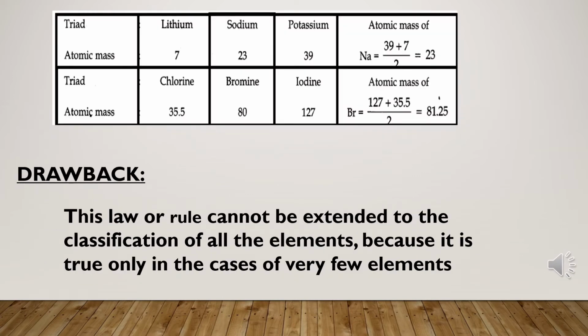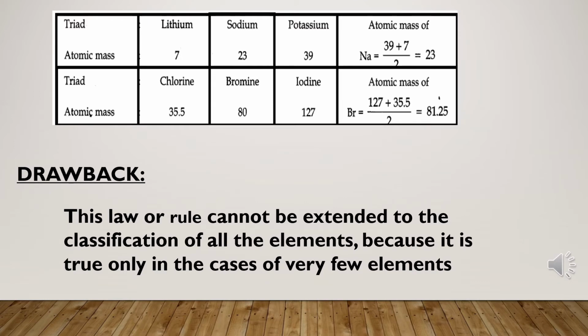Here in this table, you can see two groups of triads. Let's take the average of the atomic masses of the first element, lithium, and the third element, potassium. So we will get 39 plus 7 by 2. That will be 46 by 2, and that will be equal to 23.